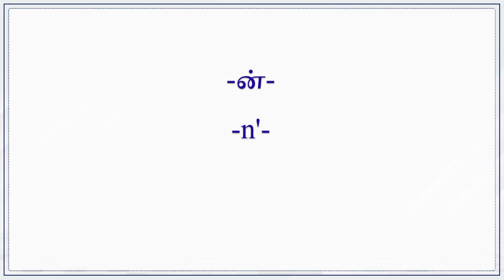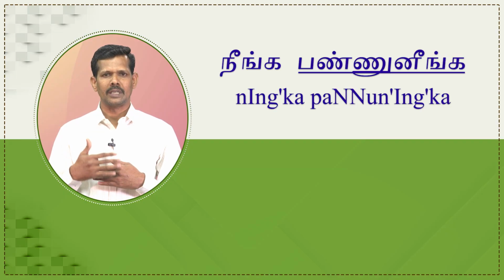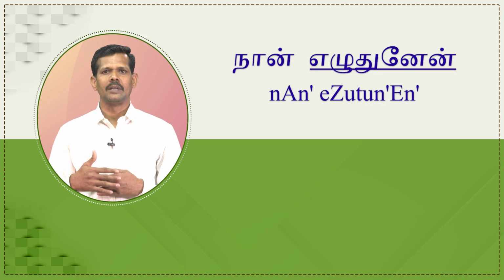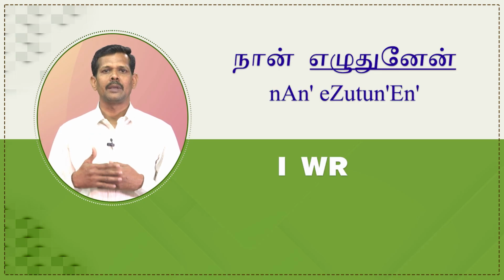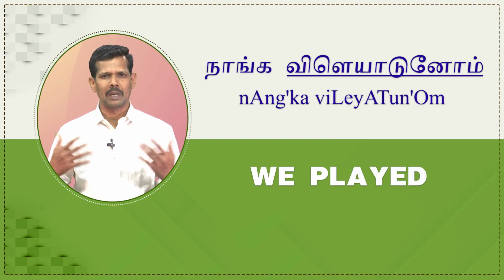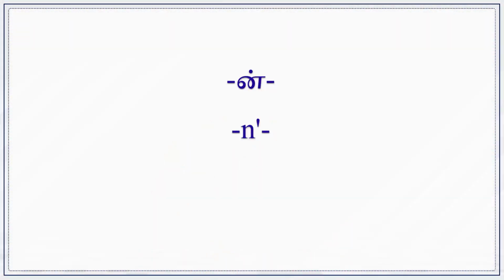Let us take "in" as the first past tense marker and we will see some examples. நீங்க பண்ணுனீங்க means you did. நான் எழுதினேன் means I wrote. நாங்க விளையாடினோம் means we played. The past tense marker "in" is used in the underlined words. Let us analyze the words in order to understand the tense marker.